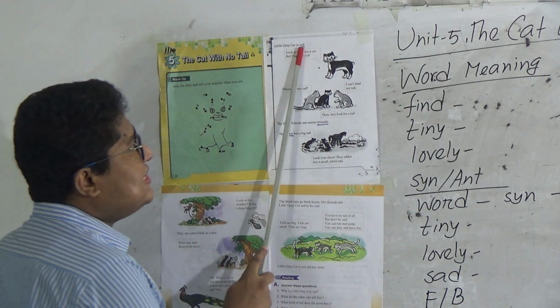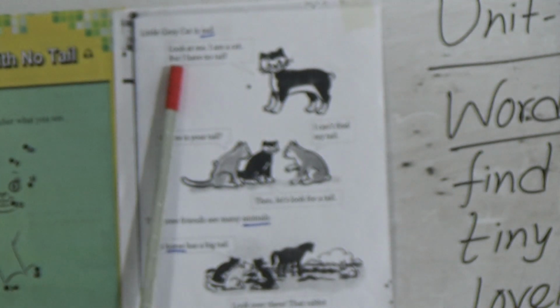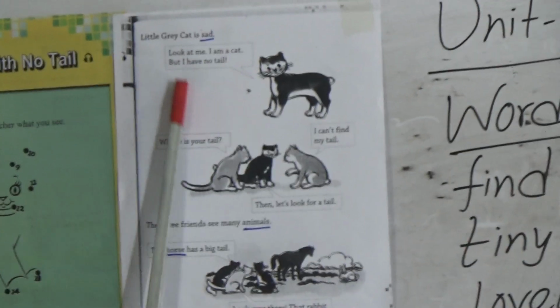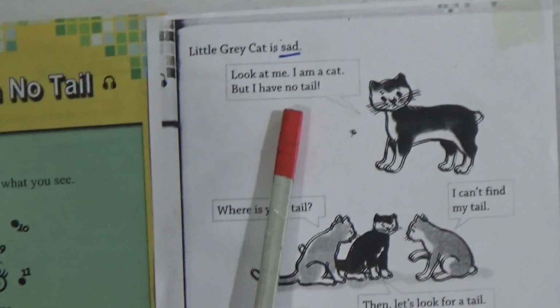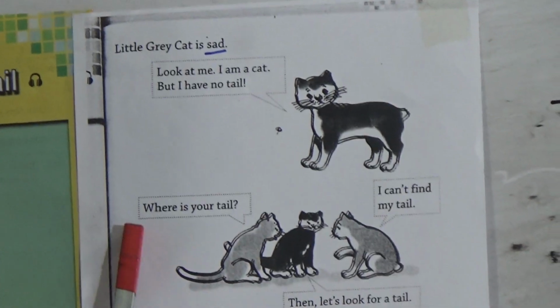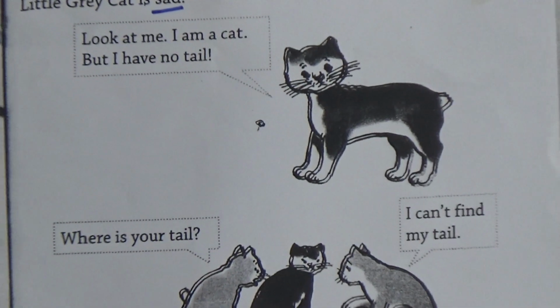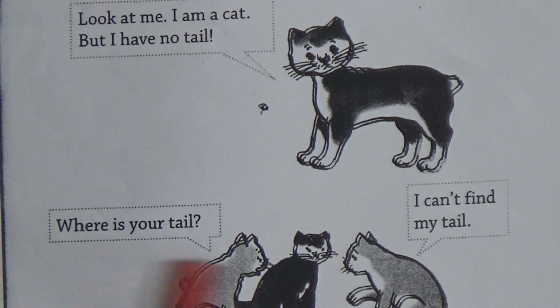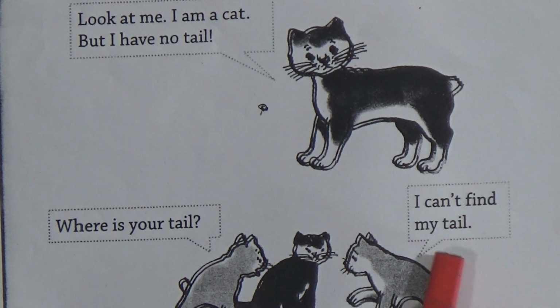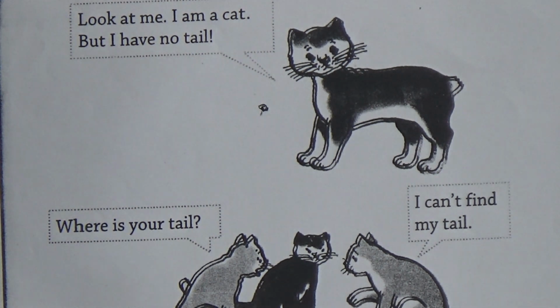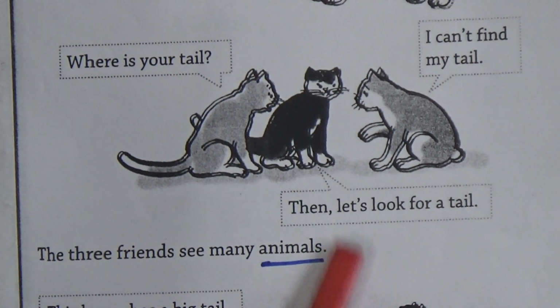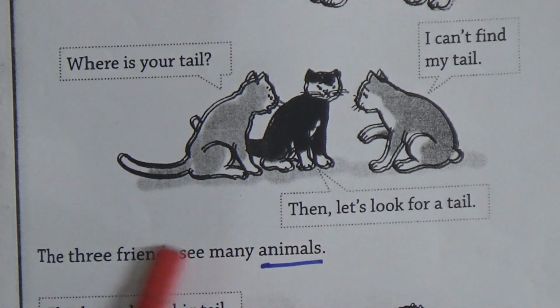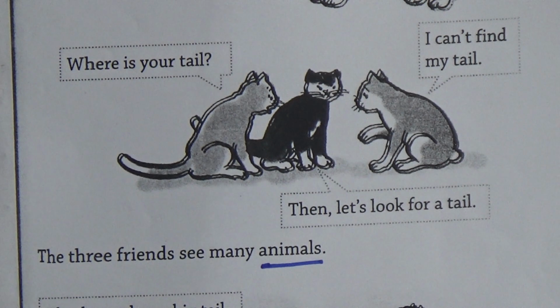Little gray cat is sad. Why is he sad? Look at me, I am a cat, but I have no tail. Where is your tail? This cat is asking. I can't find my tail. Then let's look for our tail, the cat says. The three friends see many animals.